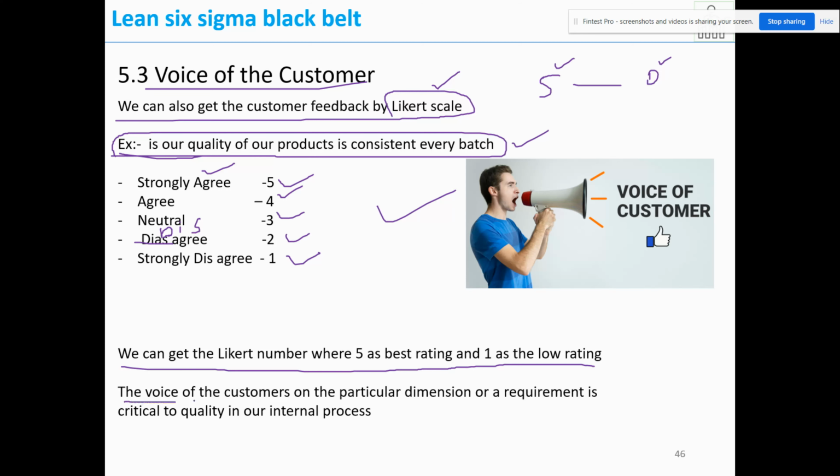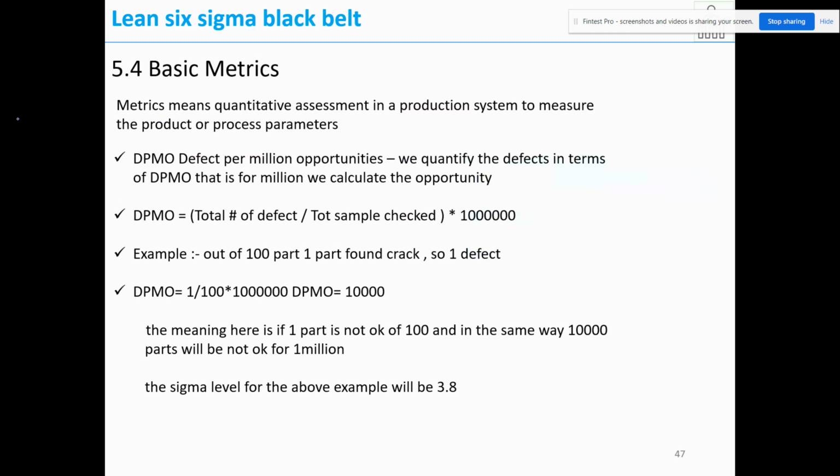Now, a particular dimension or requirement from the voice of the customer is critical to quality in our internal process. Because of some dimension, the assembly is coming out not okay. So we need to produce that particular dimension within the specified limit. Therefore, that dimension is critical to quality in our internal process in order to achieve the main goal.